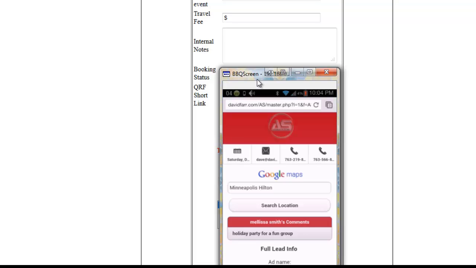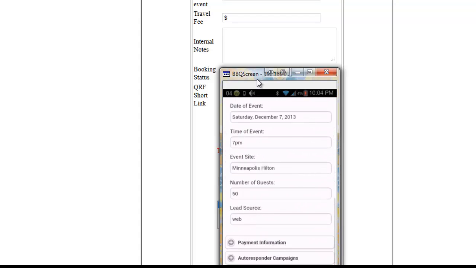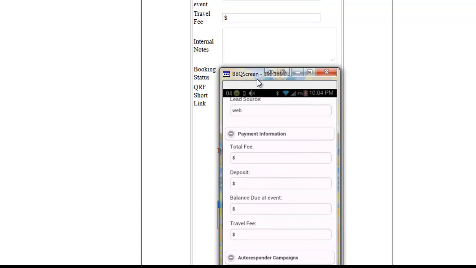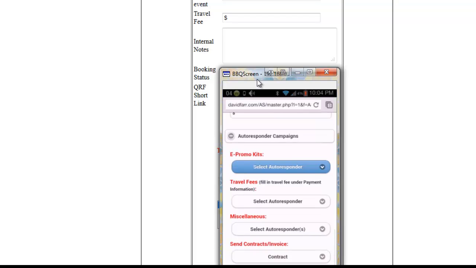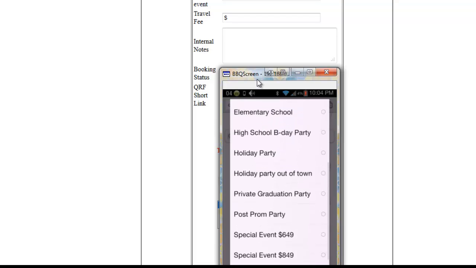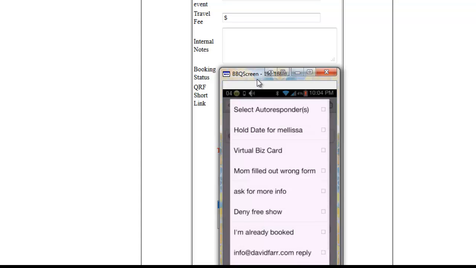Now the amazing system is detecting that I'm doing this from a smartphone, so it's now going to show us the smartphone friendly version. But the same exact stuff can be done right from your smartphone. So as long as you have the payment information filled in here, you can come down here, send a contract, or if instead you wanted to send them an e-promo kit, you just select the promo kit, or maybe there's something else you want to send them.